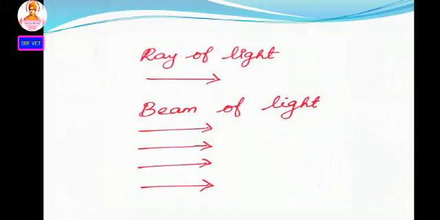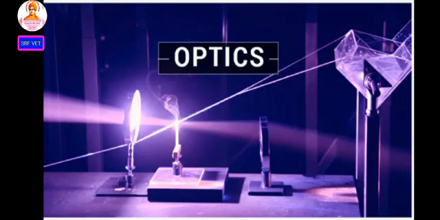Can we see any object in the dark room? No, because we need light to see the object. Yes, in previous classes you learnt reflection and refraction of light. But we need to know the behavior and property of light. That means optics. So our topic is optics. Optics is a branch of physics that deals with the study of light and instruments using light.